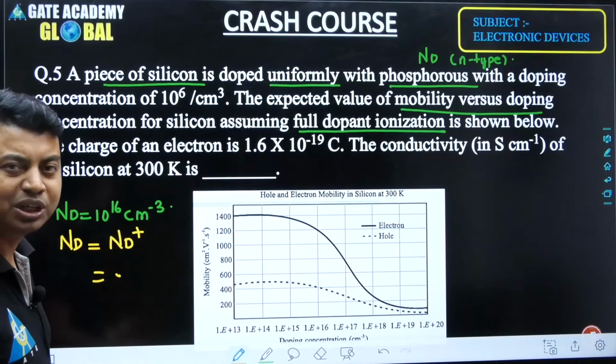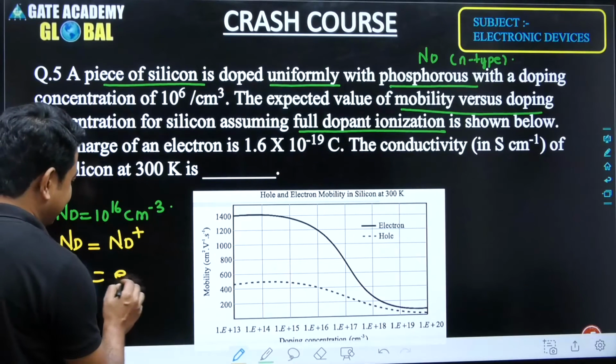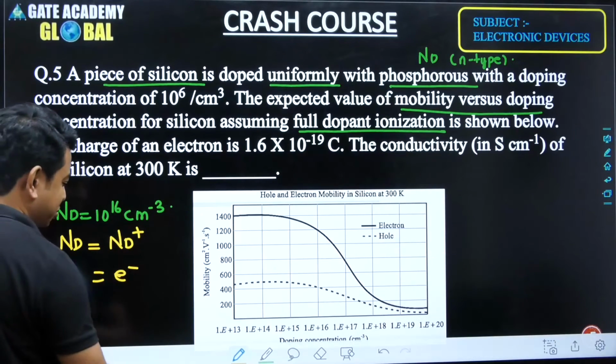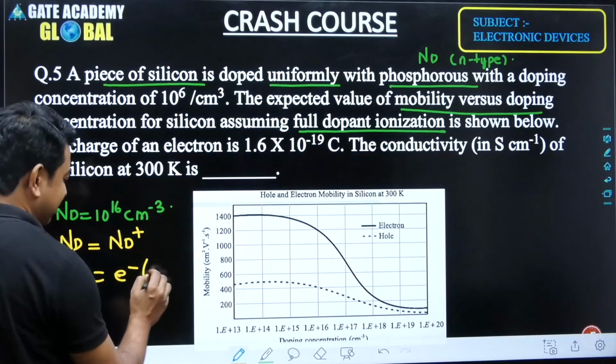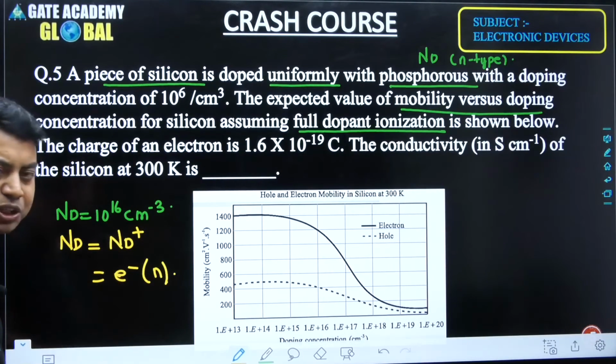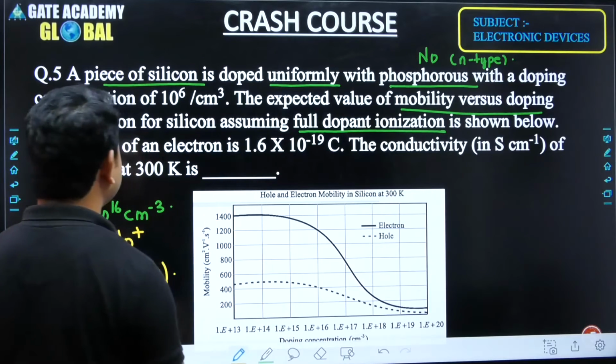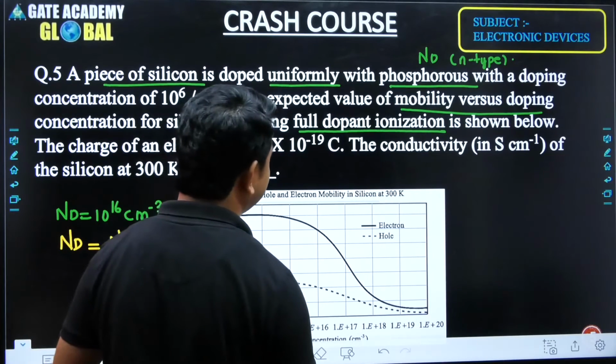Each will easily donate one electron and become an ion, and we get an equal number of electrons from here. These electrons are nothing but the electrons per unit volume, because everything here is measured with respect to volume.